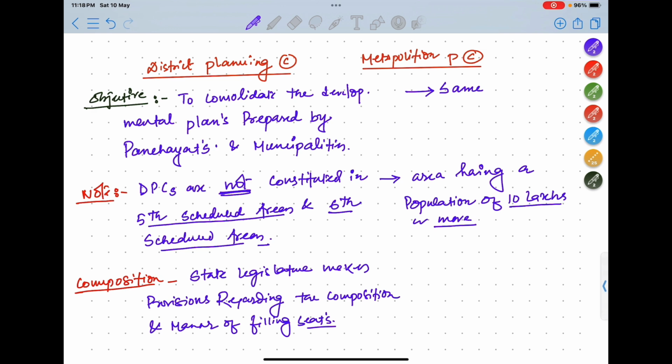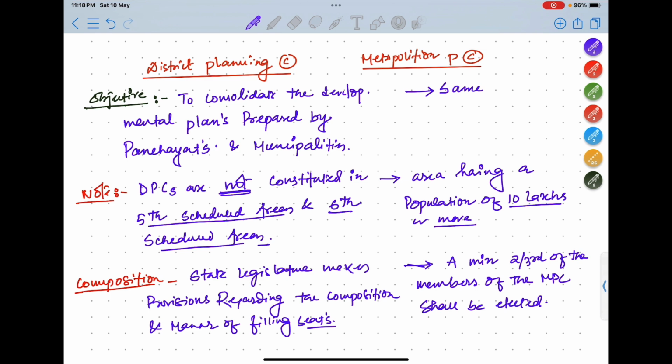So the state legislature decides the composition of the district planning committee. But in the metropolitan planning committee, a minimum of 2/3 of the members shall be elected members. So remember this, it is very important. The important point here is this note: the district planning committee is not there in the fifth and sixth schedule areas.